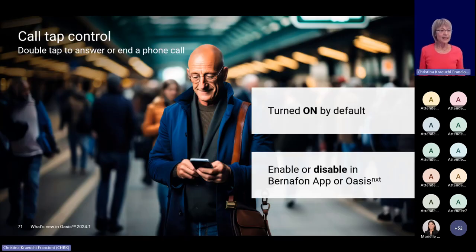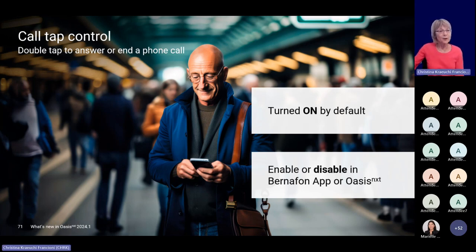Then we have this great new call tap control, where the hearing aid user, if he would like to answer a call, just a quick double tap on the shell is sufficient to answer a call. I have tried it out personally, so it really works very, very well. So you don't have to grab for the buttons. Where do I find the buttons now? Simple tap, and you are able to answer a phone call.